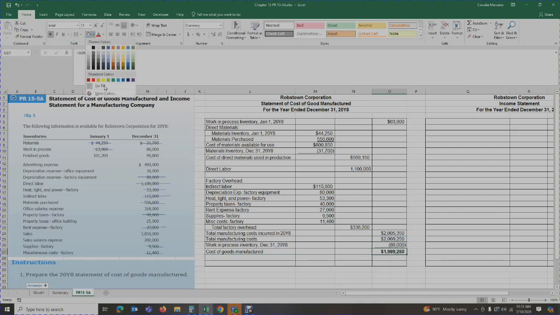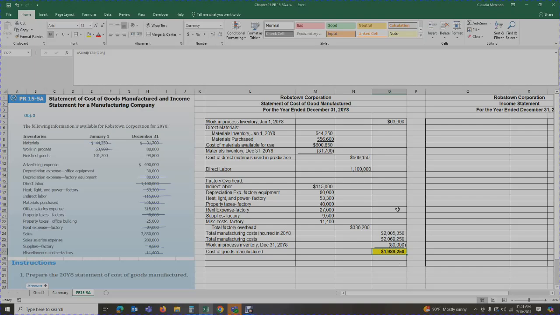Okay, that gives me $1,989,250. So that is how much I actually spent on manufacturing goods this year from beginning to end. So this includes two components: the goods that were started last year that we finished this year, plus anything that we started and finished this year.